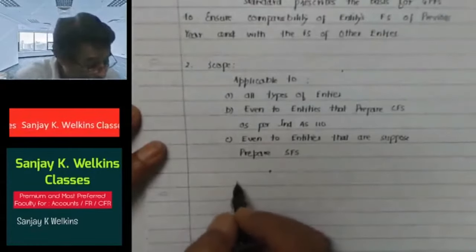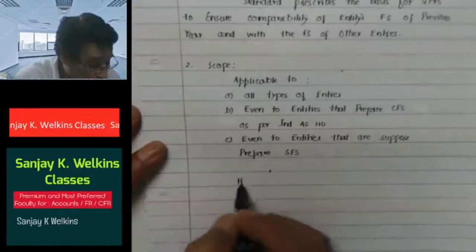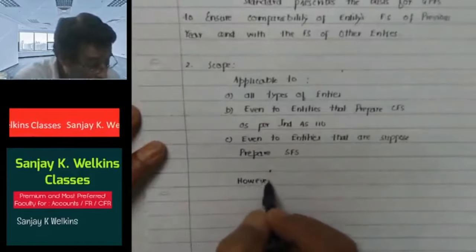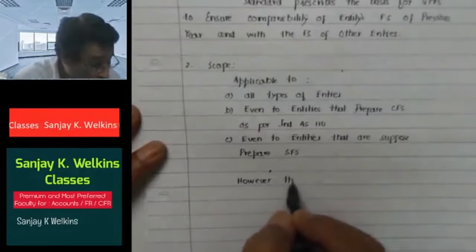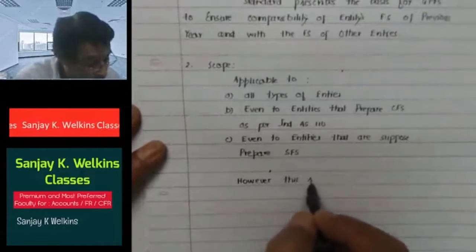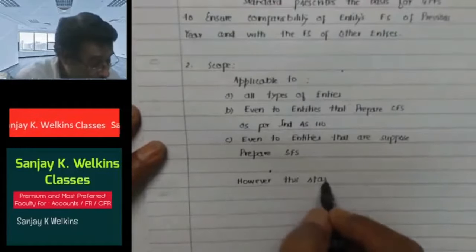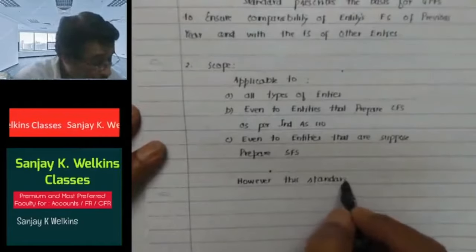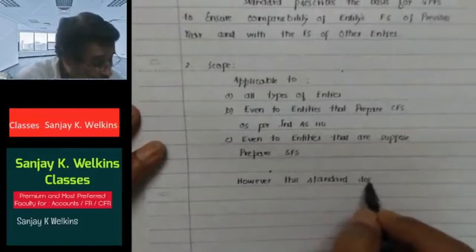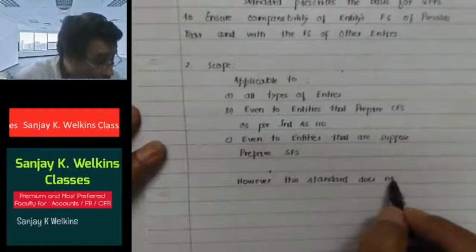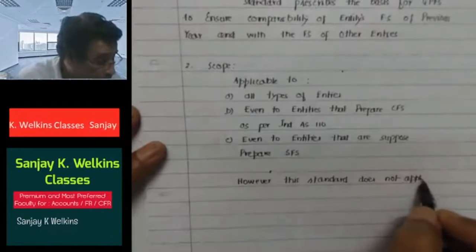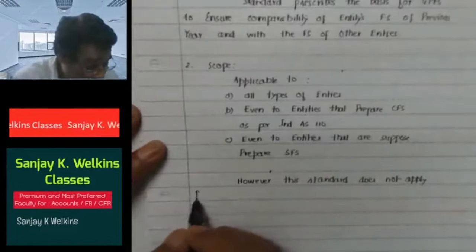So I will write here, however, this standard does not apply to interim financial reporting.